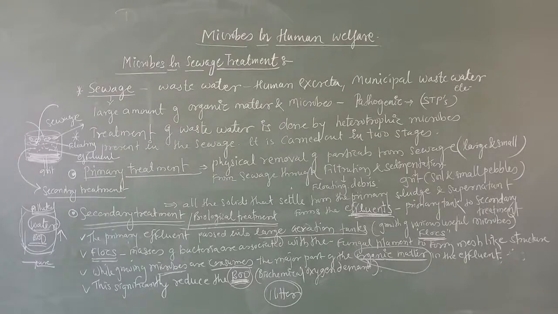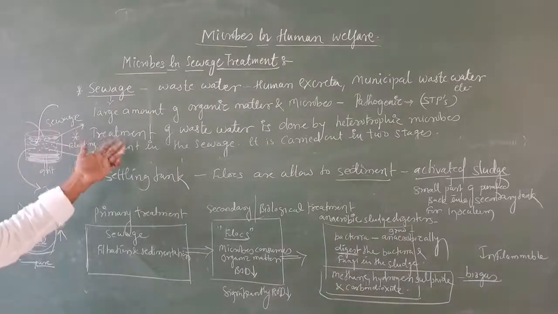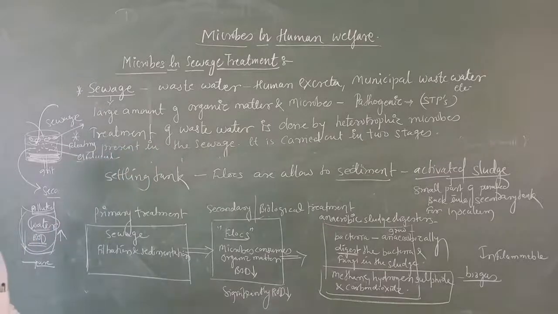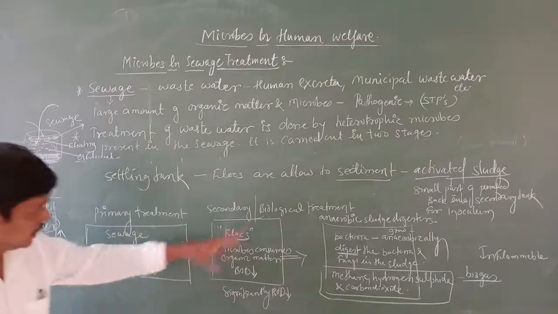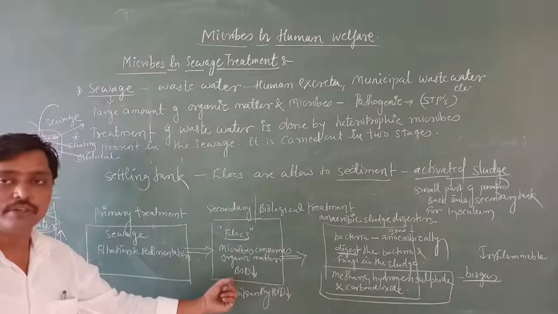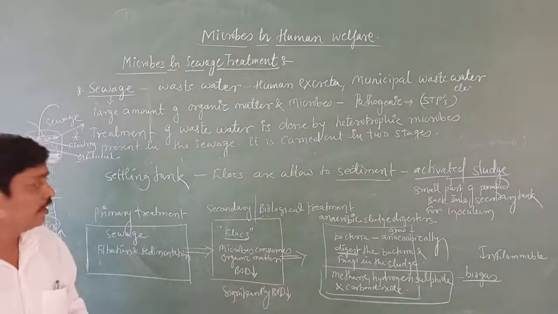So what I told you: in the treatment of sewage water, in primary treatment we did filtration and sedimentation, then we pass that water into the secondary tank for secondary or biological treatment. In this tank there are useful microbes.